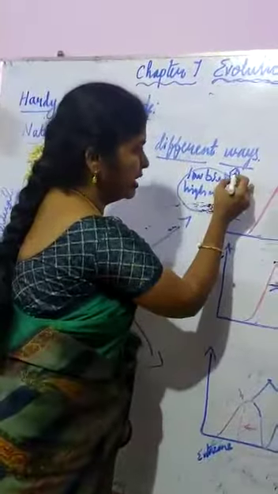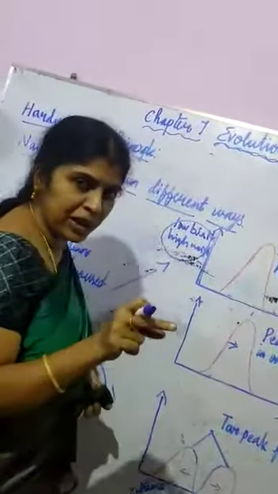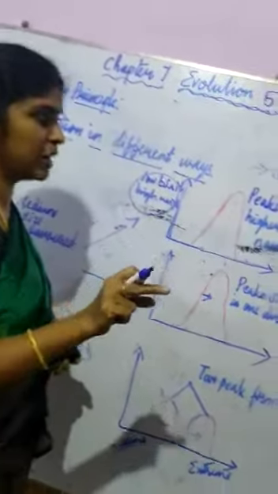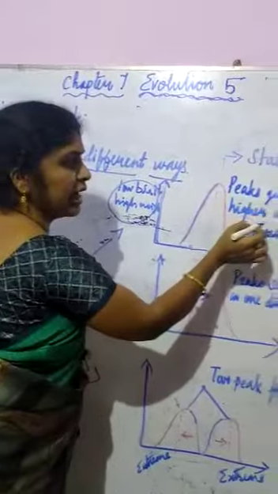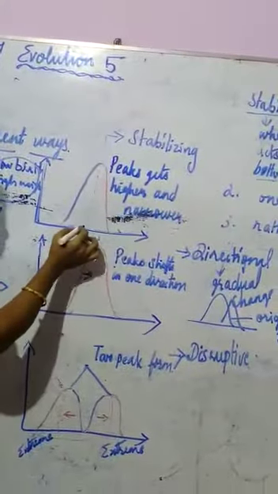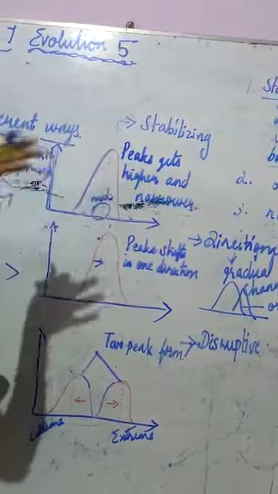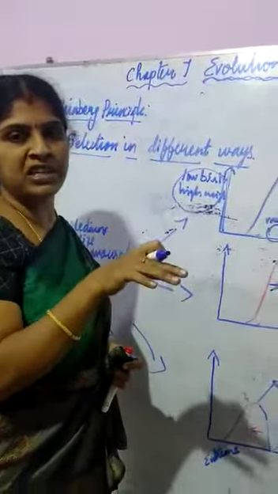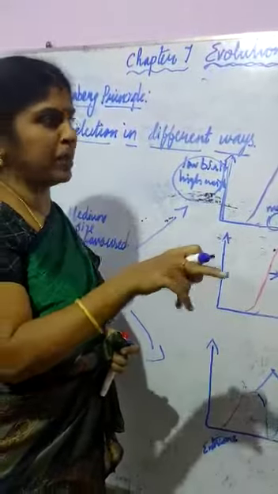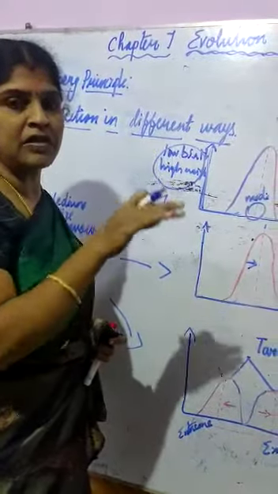So in this case also, the first one is stabilizing. Which one is stabilizing? Only the medium size gets the peak. The ratio is increased, the peak gets higher and narrower. Which one is the medium size? This is called stabilizing. This stabilizes the environment. That is how natural selection stabilizes the environment. The first one, stabilizing, I gave one example, childbirth.